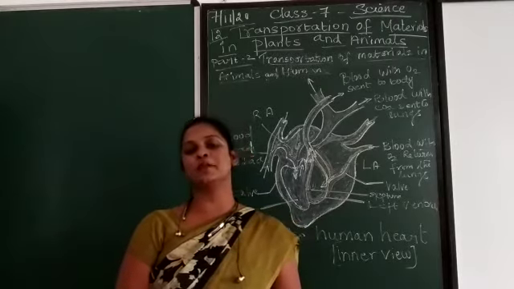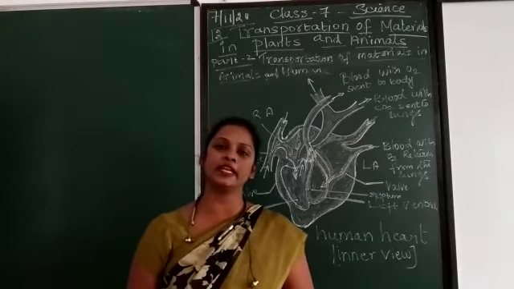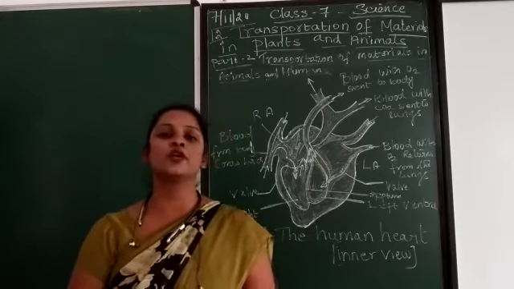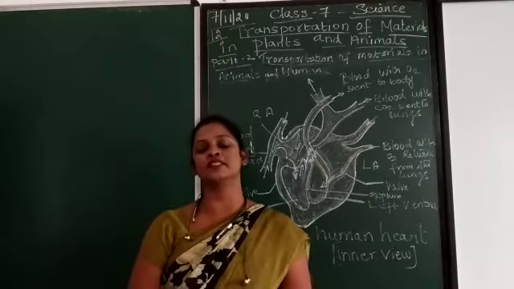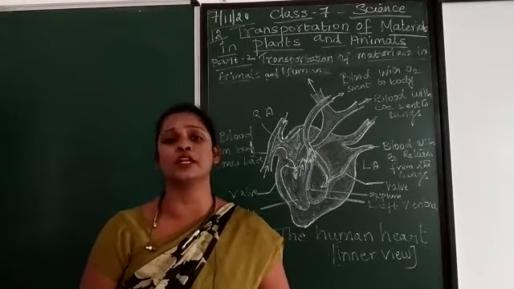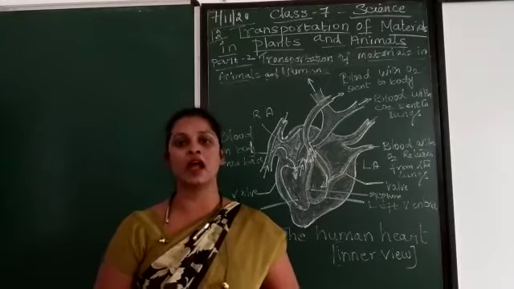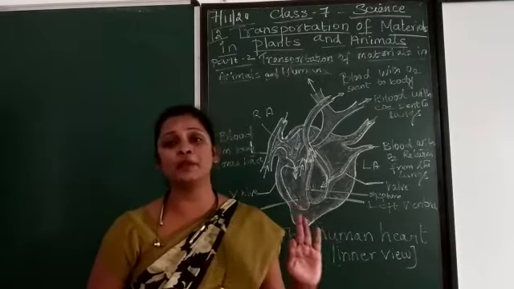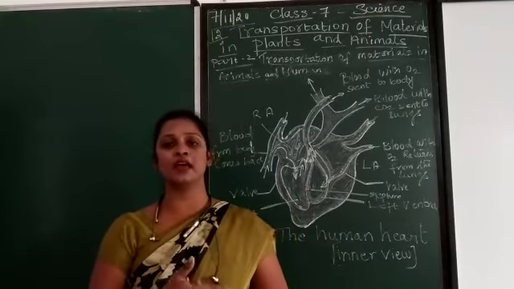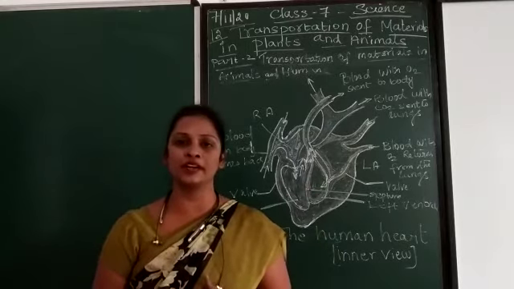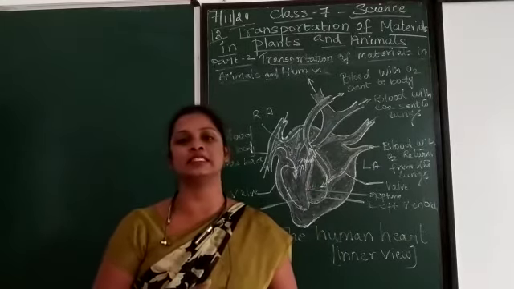What is present in the circulatory system? Blood, blood vessels and the heart. The circulatory system is made up of these three main parts, which help materials to be transported.